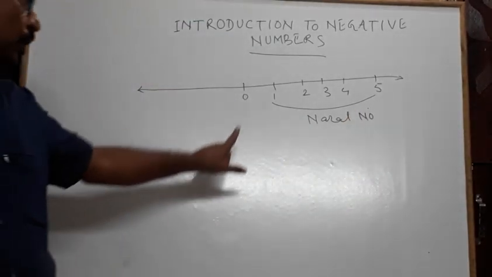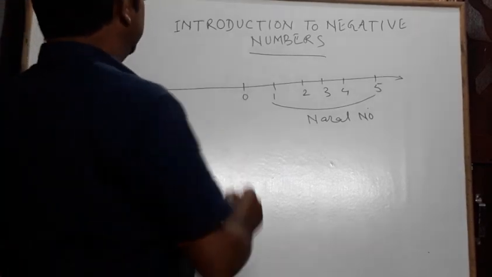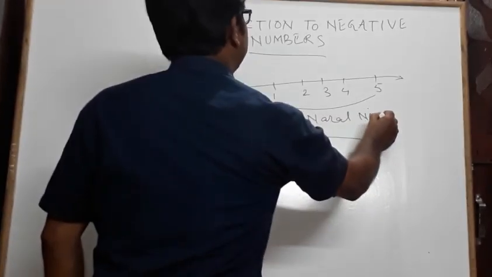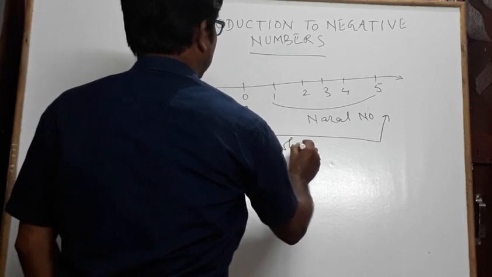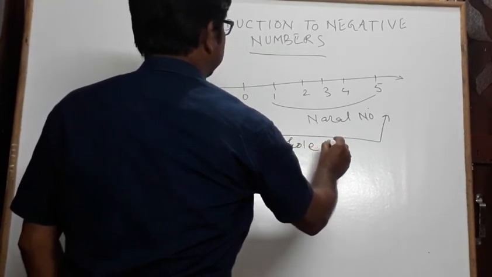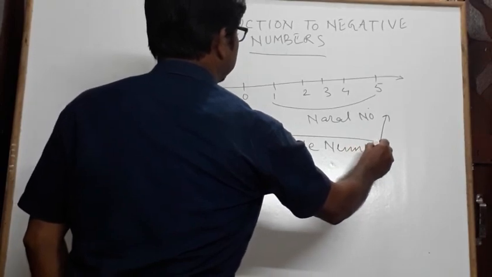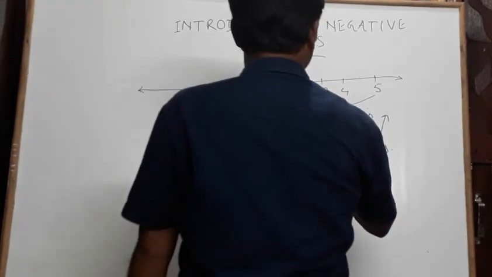When we include 0, these numbers are called whole numbers.